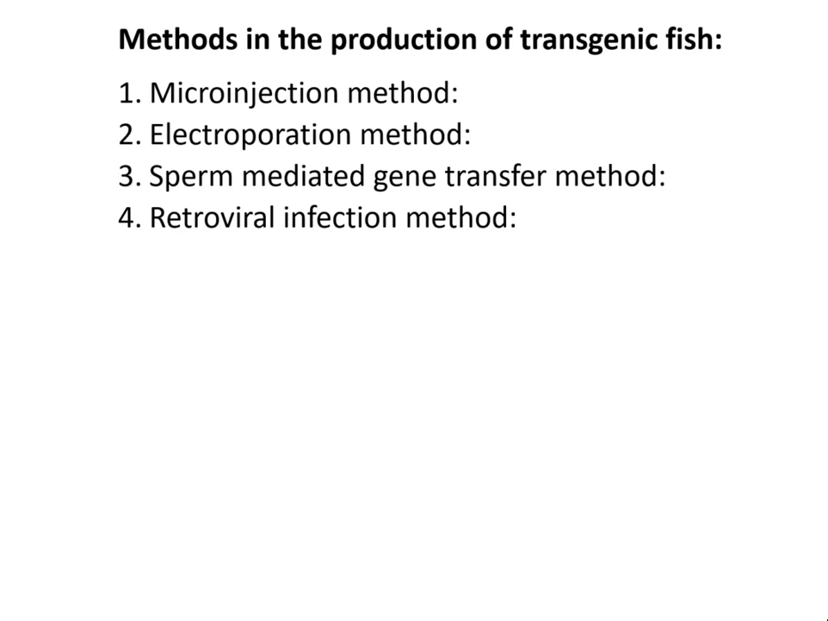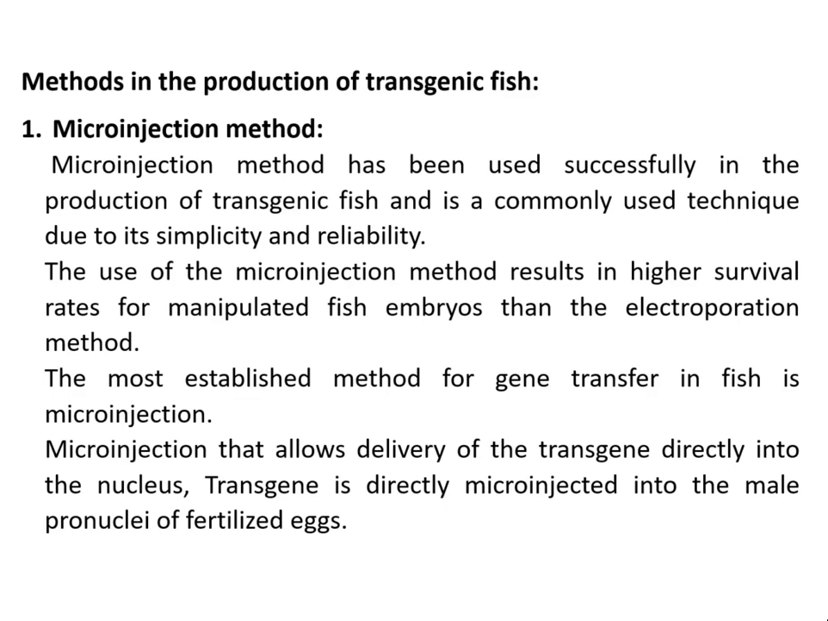These are the methods which are used to produce the transgenic fish. They are microinjection method, electroporation method, sperm mediated gene transfer method, that is SMGT, and the last one is retroviral infection method. We will see one by one.